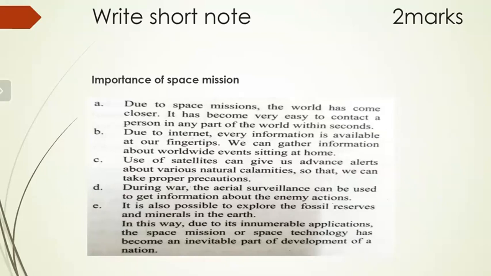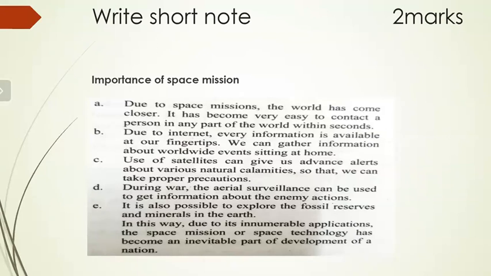The use of satellites can give us advanced alerts about various natural calamities so that we can take proper precautions. Isn't it? We come to know about the various natural calamities prior so that we can take precautions, like about the earthquake and all. Okay.